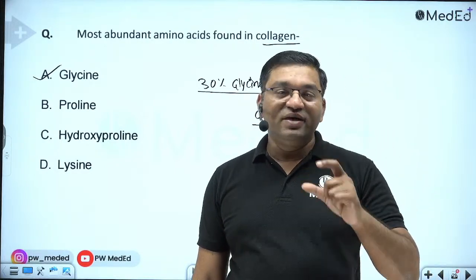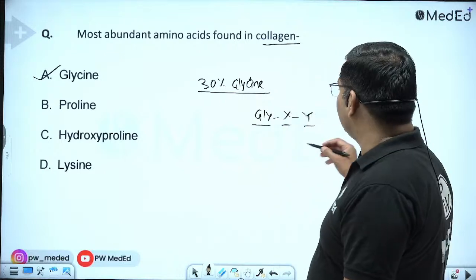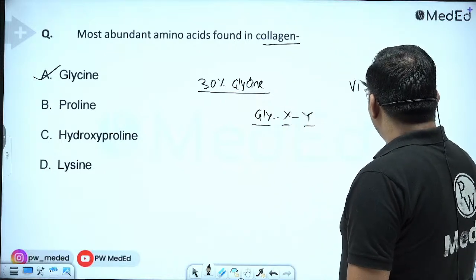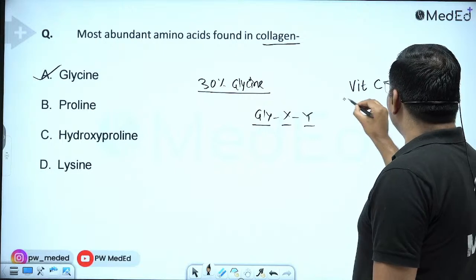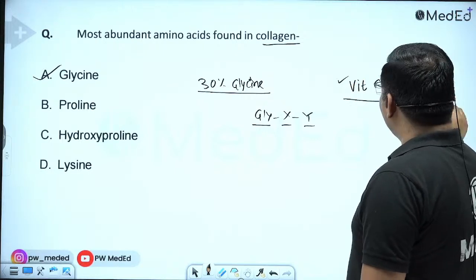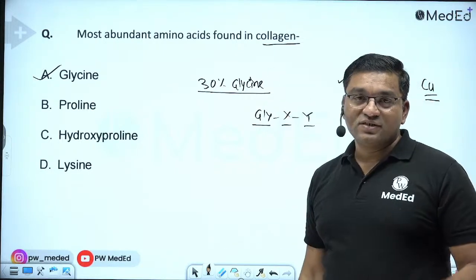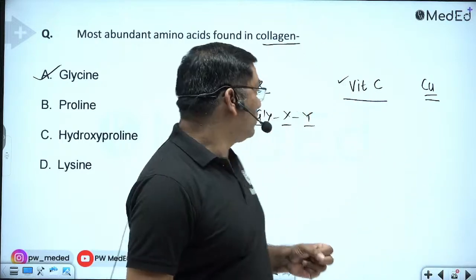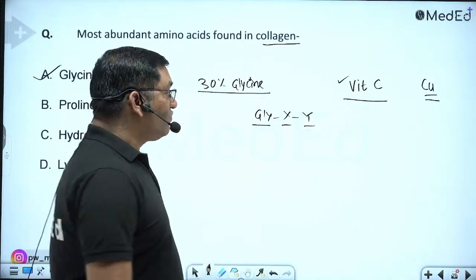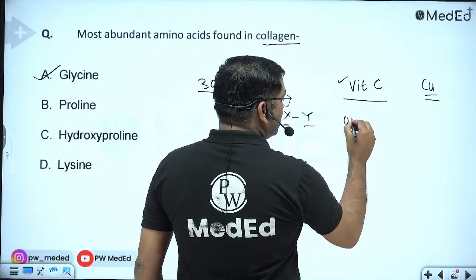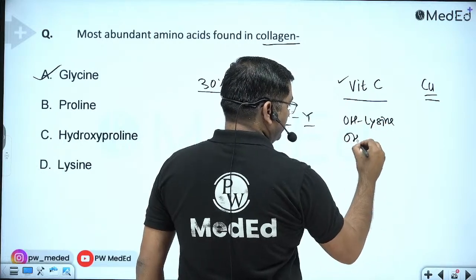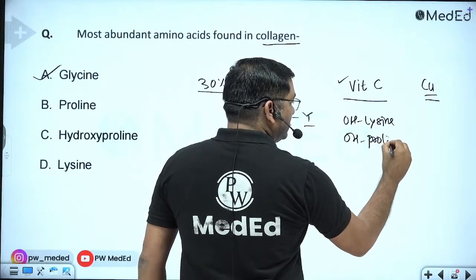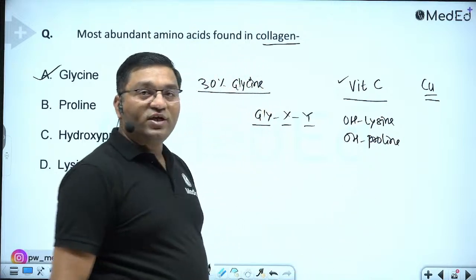Two important things, one vitamin and one mineral, take part in collagen synthesis and strengthening of collagen: vitamin C and copper. Vitamin C is required for the hydroxylation of lysine and proline by lysyl hydroxylase and prolyl hydroxylase.